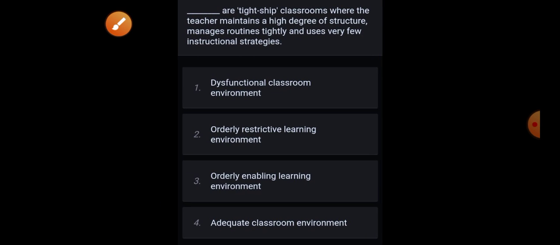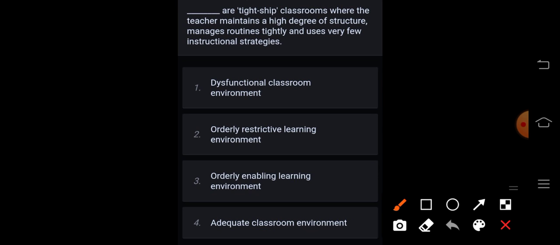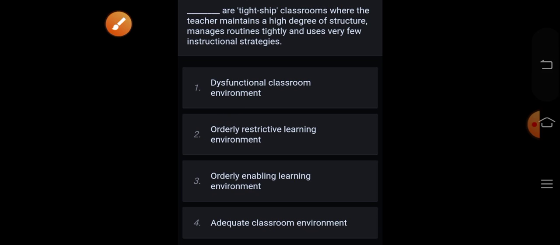Next, dash are tight-shaped classrooms where the teacher maintains a high degree of structure, manages routines tidily, and uses very few instructional strategies. Dysfunctional classroom environment, orderly restrictive learning environment, orderly enabling learning environment, educate classroom environment. Correct answer is option 2, orderly restrictive learning environment.